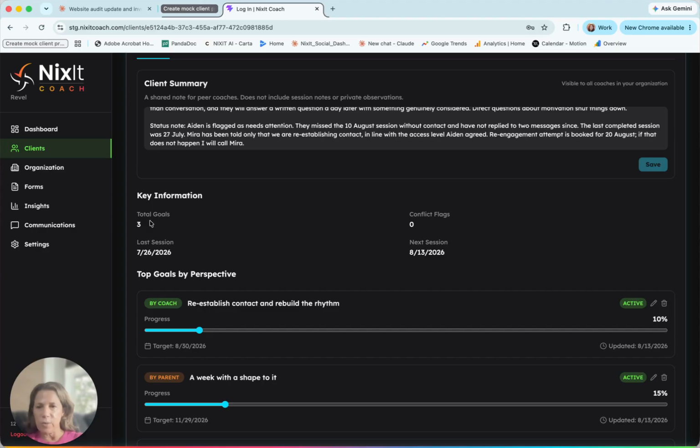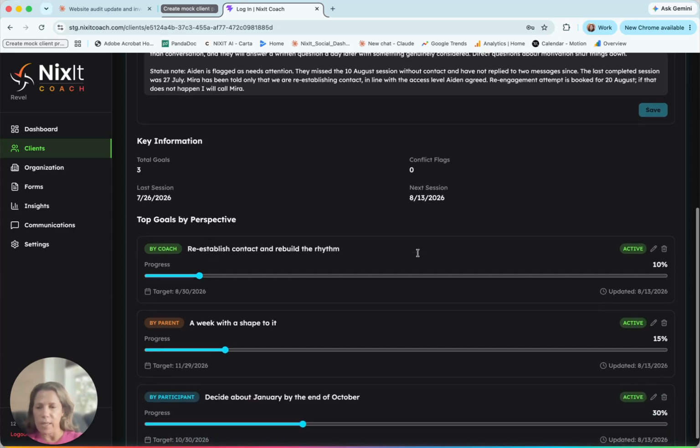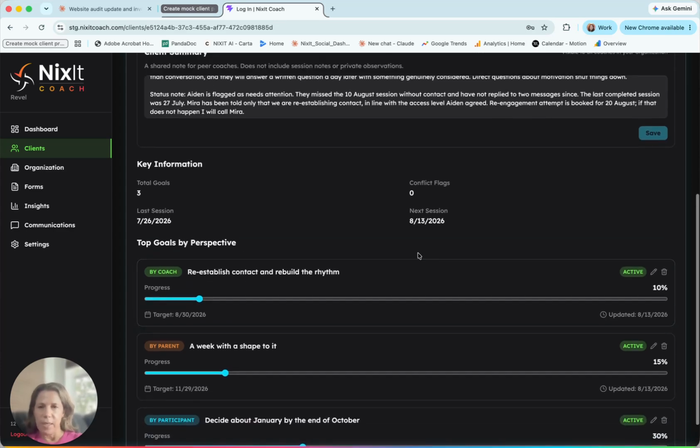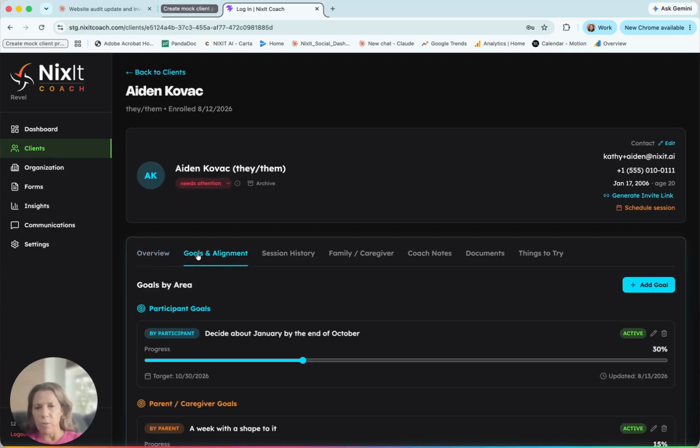Key information, we have 3 goals. Last session was 7/26, 0 conflict flags, and next session 8/13. So anytime you come to look at the client, you'll know exactly what the status is of each client just based on looking at the client summary tab. And we can go into the actual goals.